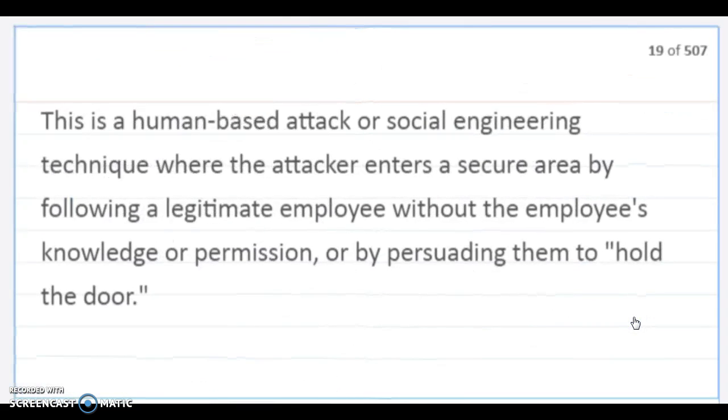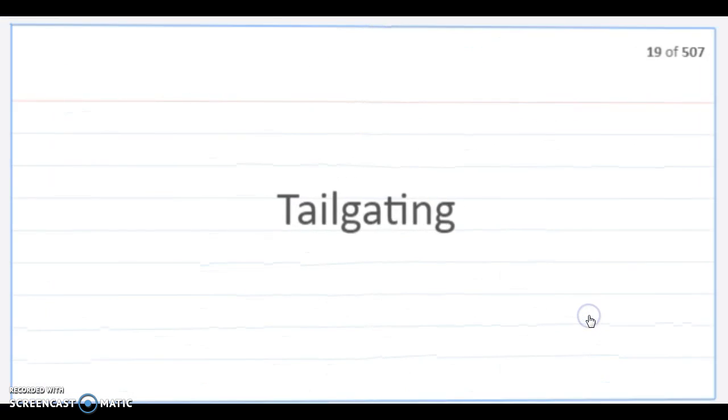Tailgating. This is a human-based attack or social engineering technique where the attacker enters a secure area by following a legitimate employee without the employee's knowledge or permission, or by persuading them to hold the door.